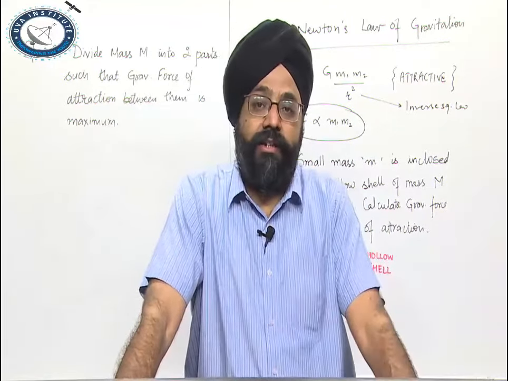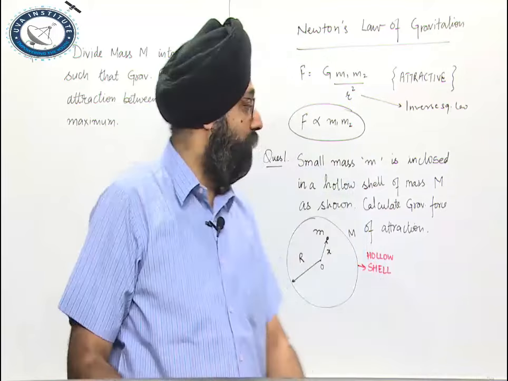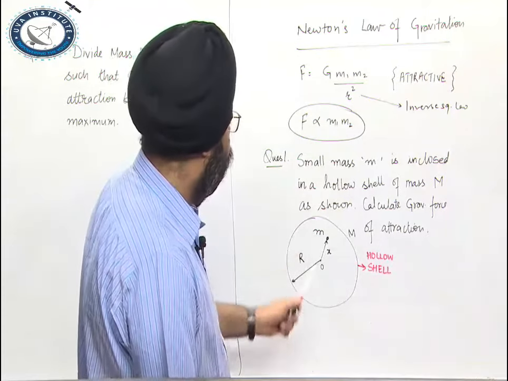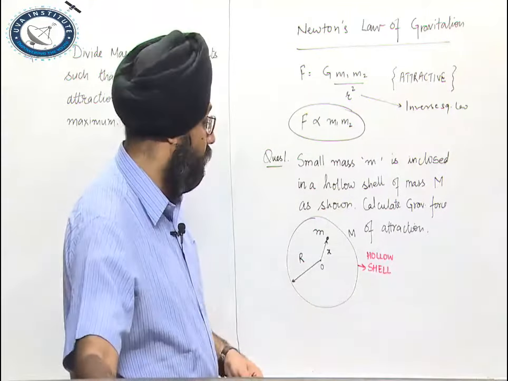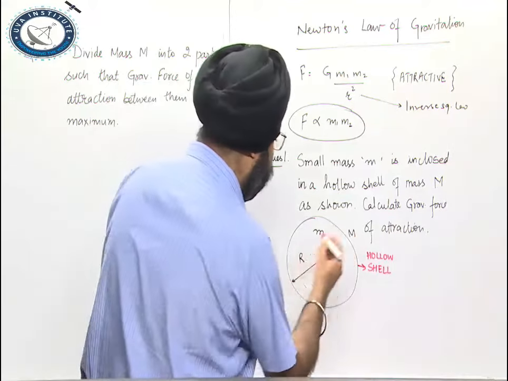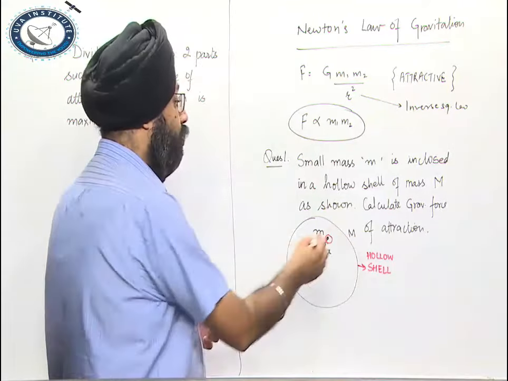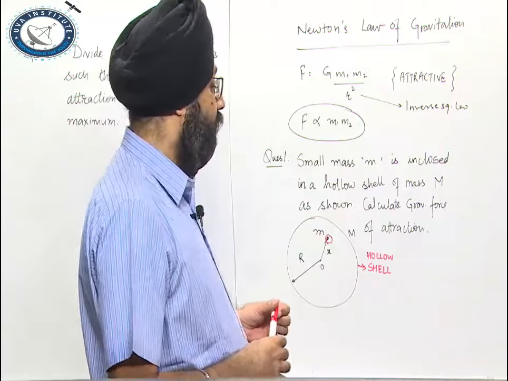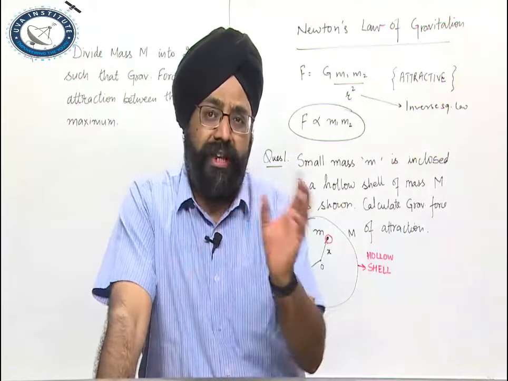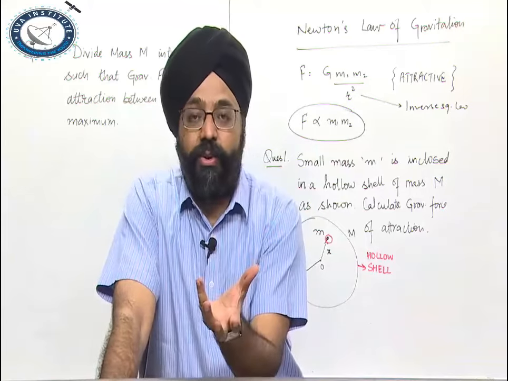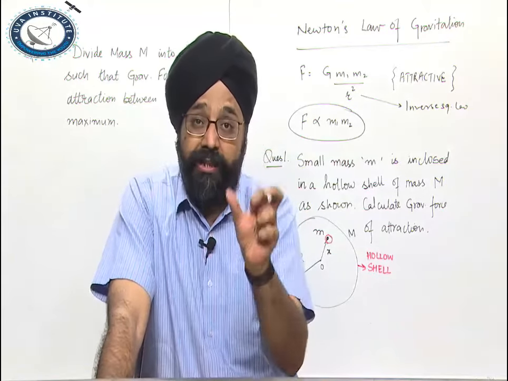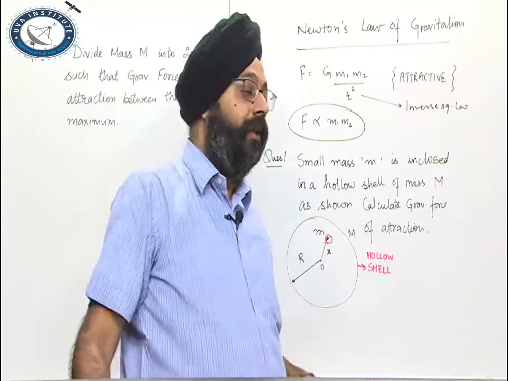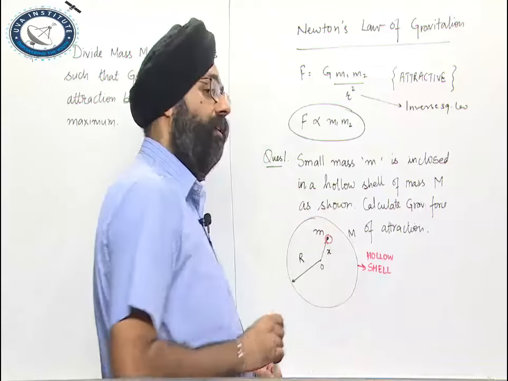There is a small concept in this, and the concept is like this. Let's see the question. A small mass M is enclosed in a hollow spherical shell of mass capital M. Calculate the gravitational force of attraction between them. For two distinct, two different bodies, F is equal to G M1 M2 upon R square, where R is the distance between the centers of mass of the two bodies. But this is for two separate bodies. Now in this case, the bodies are not separate.